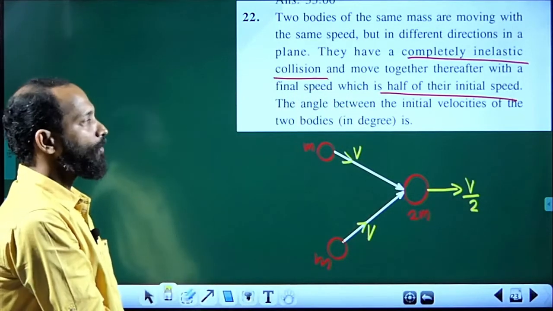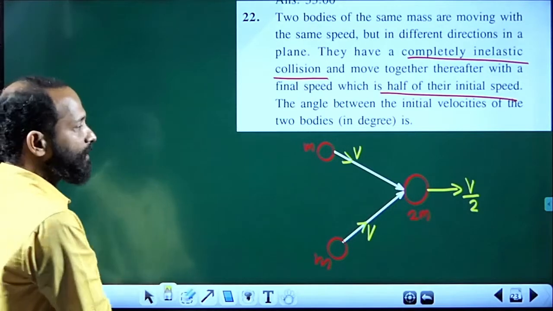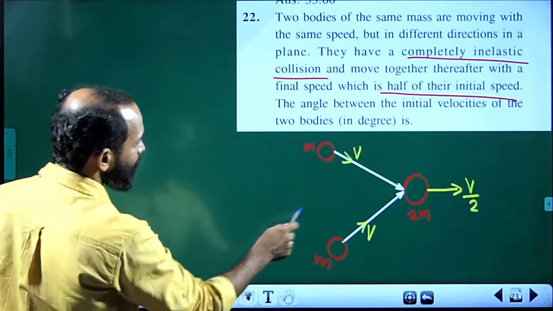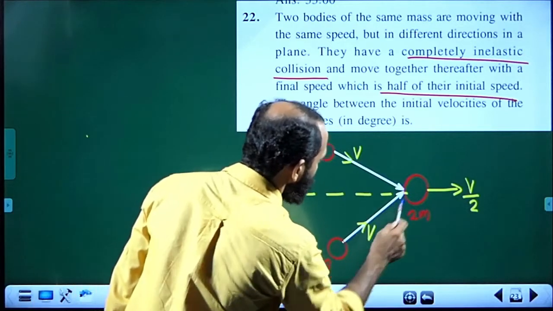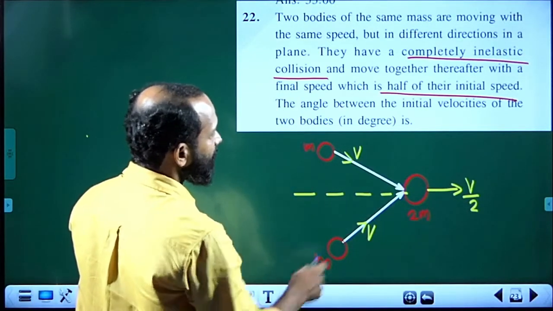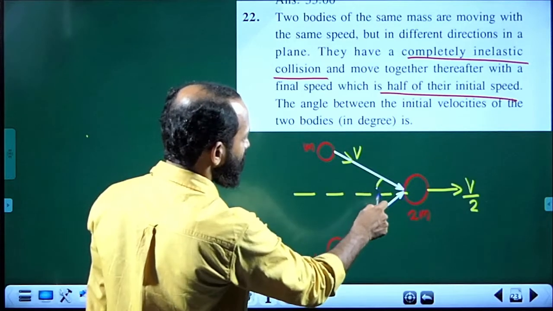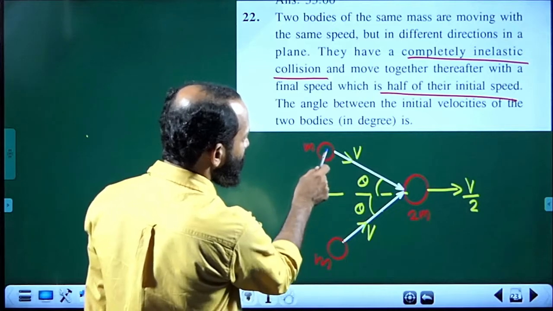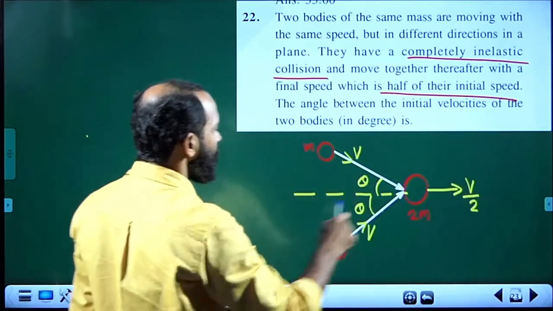We know in every collision the total linear momentum is conserved as there is no external force acting. That is why total initial momentum equals total final momentum. What is the total initial momentum? We have to find the angle between these two initial velocities. Let this be angle theta, this be also theta. Then the component of momentum along the x-axis is mv cos theta for each.